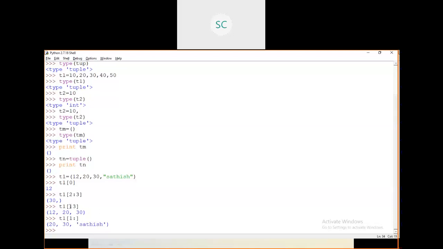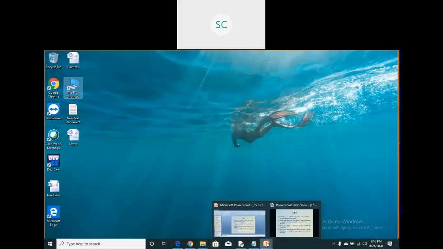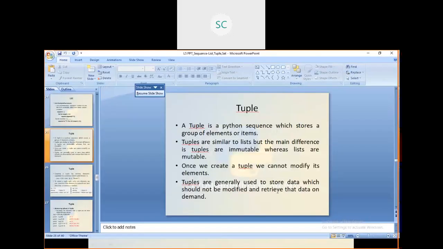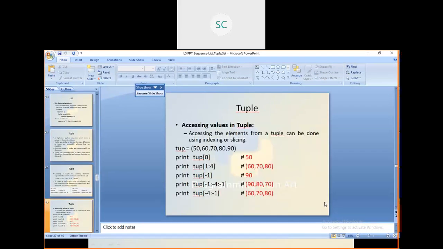This is the slicing operator, right? By using the slicing operator also, you can retrieve elements from the tuple. This is the way you can retrieve the elements. Here also, just like strings and lists, you can use negative index. Negative index starts from -1.